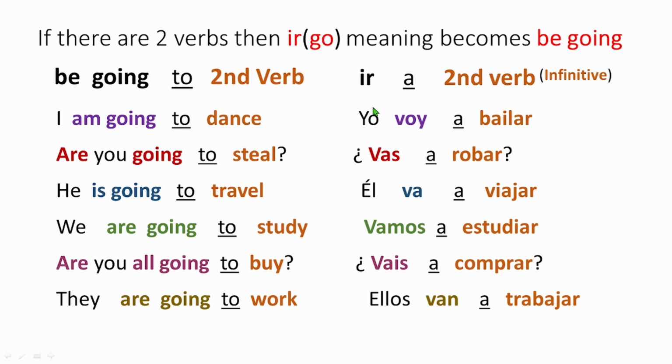Now the most important thing you need to remember is this rule: be going, to, and second verb. This is the way you write it in Spanish. Ir verb, you conjugate the first verb, right? And "a" as "to," and the second verb, which you don't conjugate, you write in its original form. See, it's all in original form, ending with ar. So this is a very important rule. You understand it, learn it.